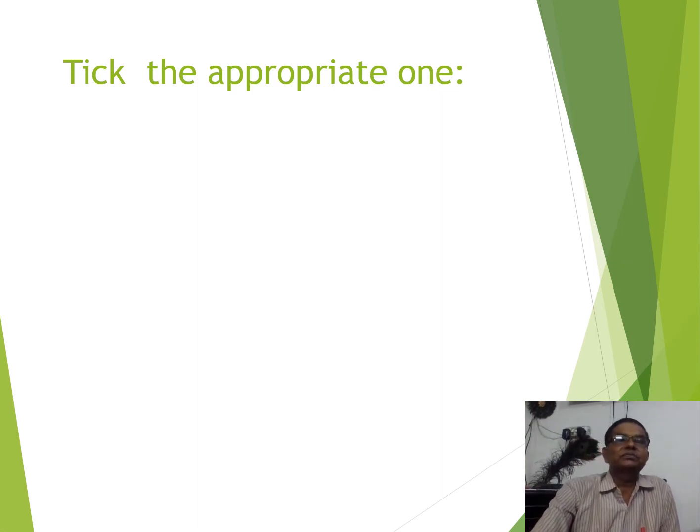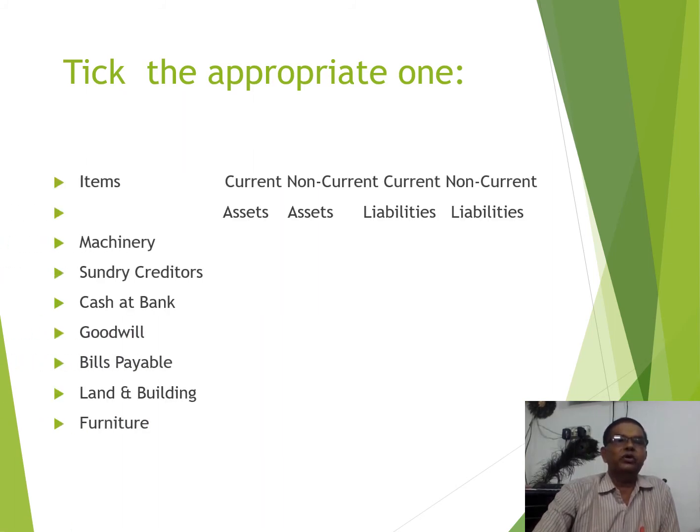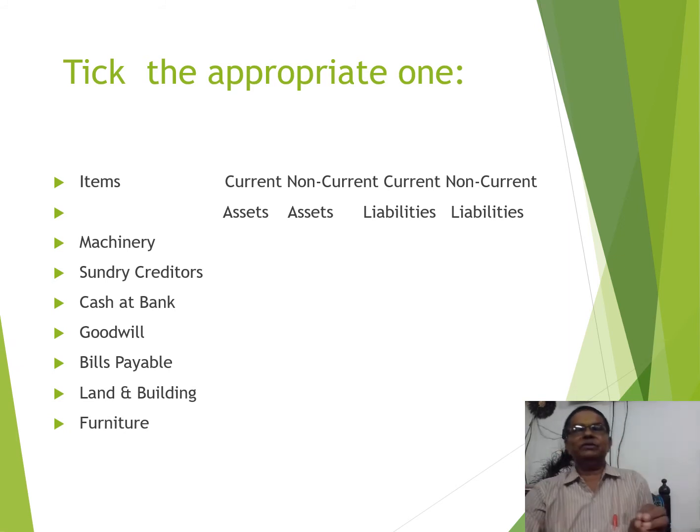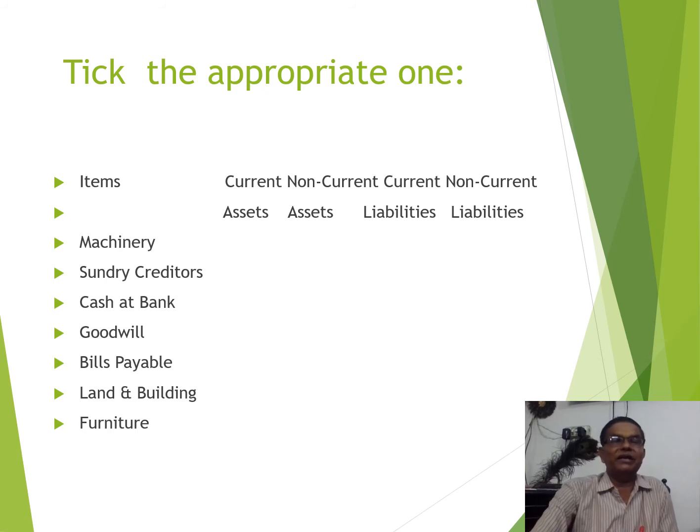Now the next question, tick the appropriate one. So some information is given for your help. You have only to tick which one is the assets, current assets, non-current asset, current liability and non-current liability. So there are different types of assets and liability. Some are current, some are non-current. All the long-term resources are non-current. So for your help, I have given you the hint. So you try your best.